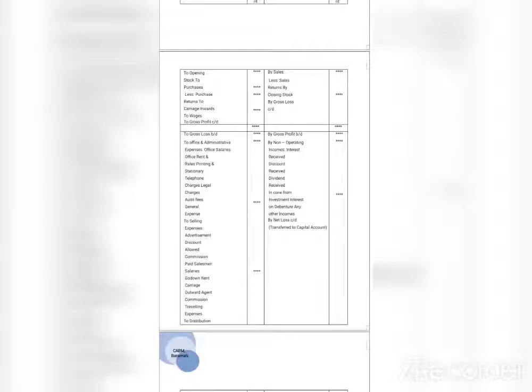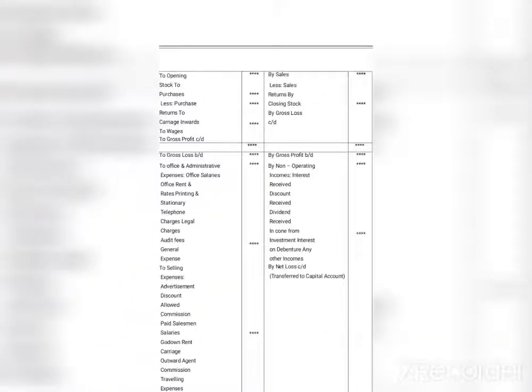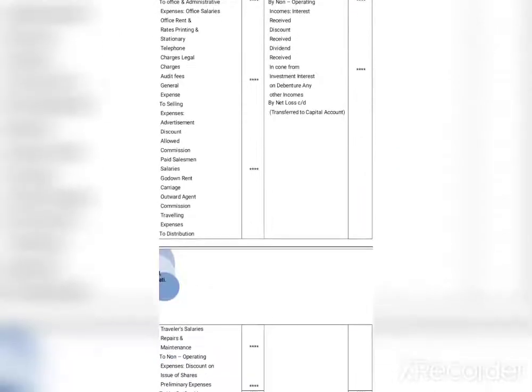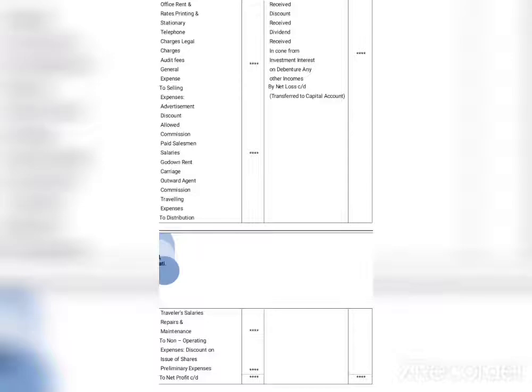So this is the proforma of a profit and loss account. You can see both sides, debit and credit side. On the debit side, same as in the trading account, you can see opening stock, purchase minus purchase return, carriage inwards, wages, all kinds of direct and indirect expenses are written. And finally, if there is net profit, the net profit will be written on the debit side. Same as in the credit side, you can see the particulars: by sales, return and gross loss.